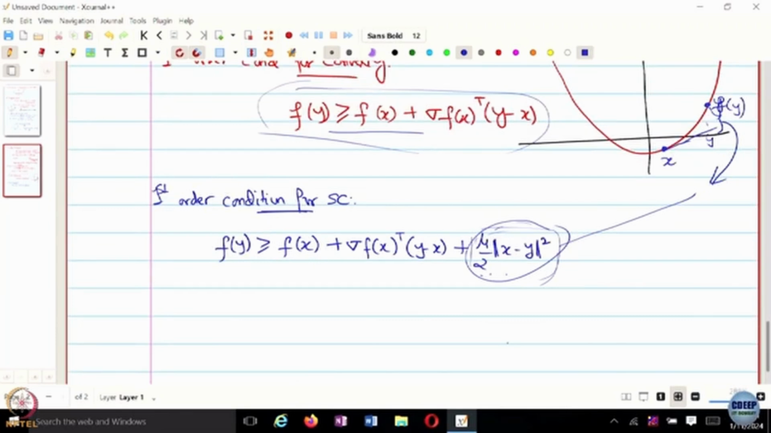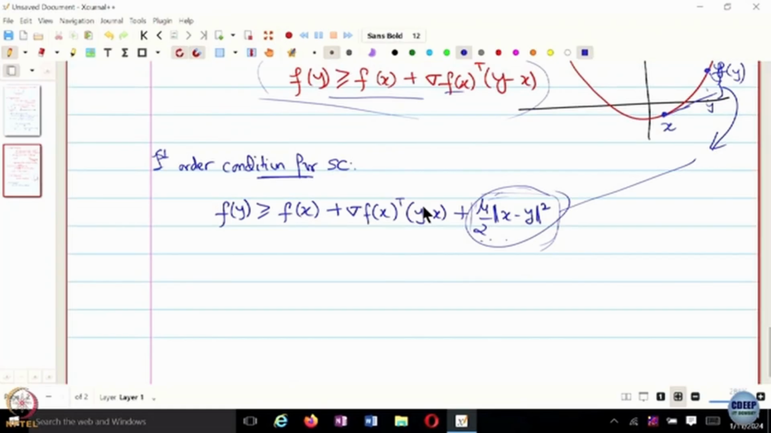Okay. So, all these definitions are the first order condition for convexity. These make sense when f is continuously differentiable, let us say. But what if f is not differentiable? What do we do? If the gradient of f does not exist, can we still use these first order conditions for convexity or strong convexity? The answer is yes. So, let me just make a quick remark.